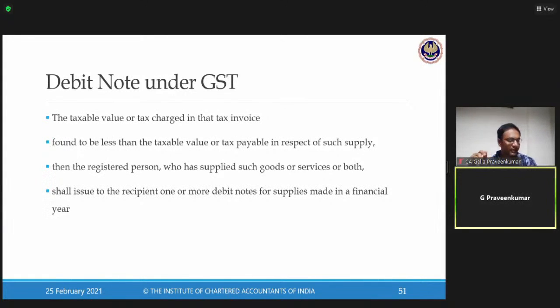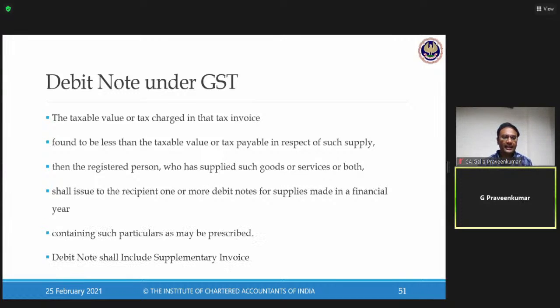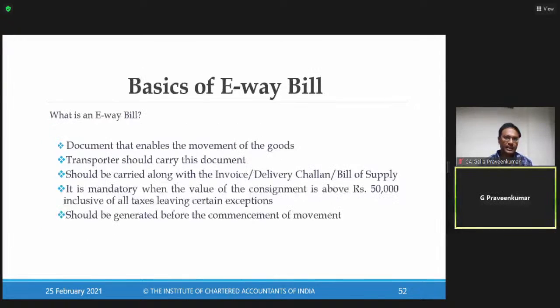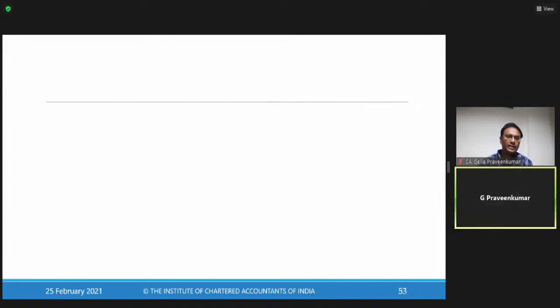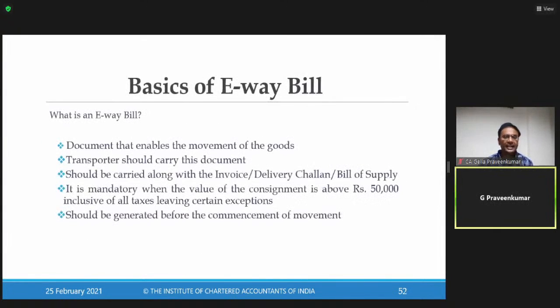Now, a couple of things you need to keep in mind from a practical point of view. For multiple invoices, one credit note or multiple credit notes can be issued. Similarly, for multiple invoices, one debit note or multiple debit notes can be issued. This is what we need to keep in mind from an examination point of view. Now, we move on to the next important topic of the day, e-way bill.